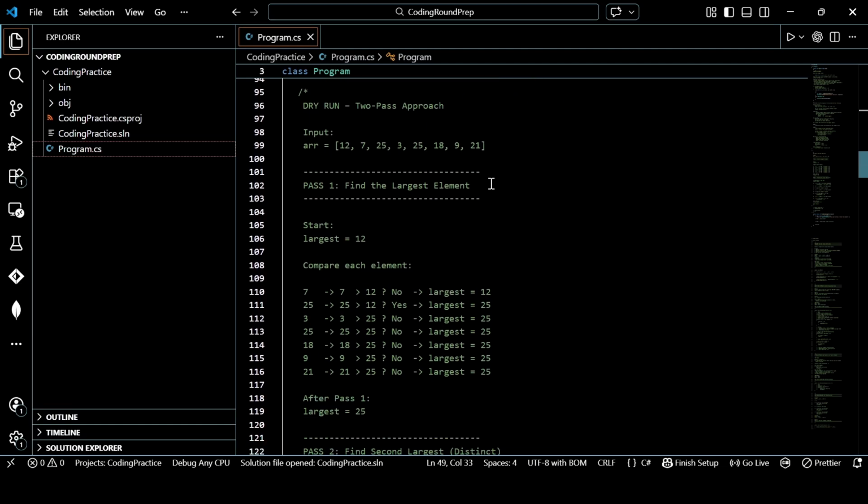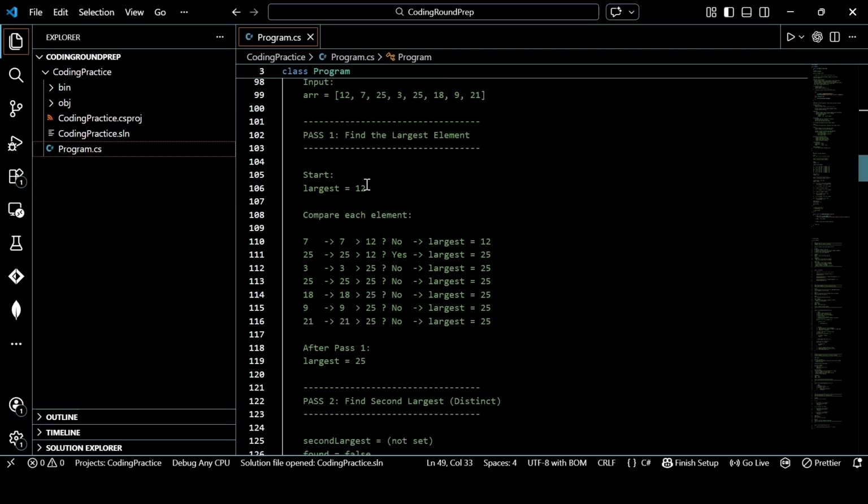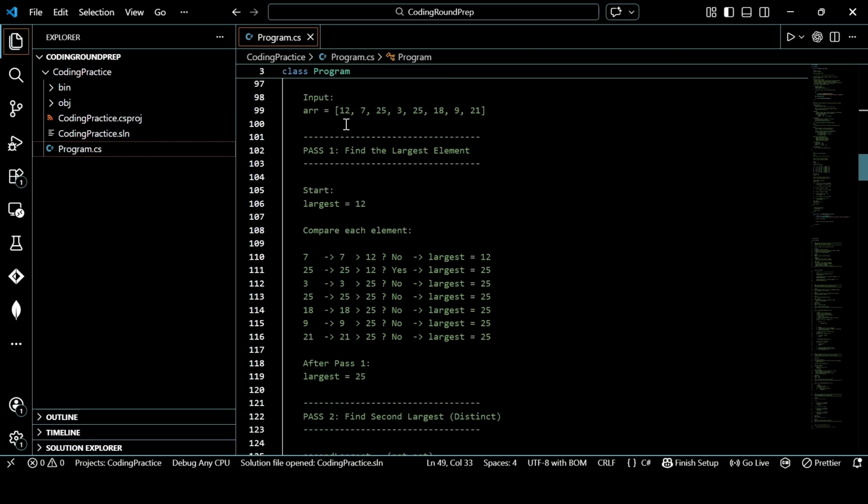Now, here's the array. We have to find the largest one. So what we will do initially, we'll consider the first element of the array to be the largest one. Let's consider 12 is the largest one. Since we have not seen any other element, we are starting from here. We consider the first element to be the largest, which is possible, right?